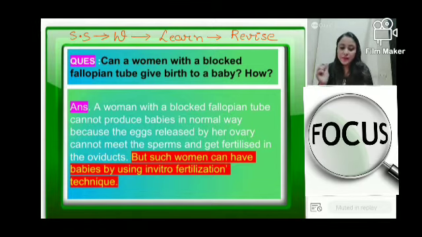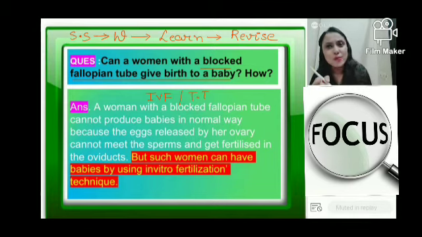Okay, so if you see this question, can a woman with blocked fallopian tube give birth to a baby? The answer is of course she can, but not through normal process. She can give birth through IVF, that is in vitro fertilization. And most importantly, test tube baby, we call it.